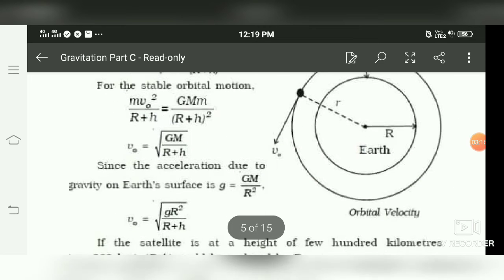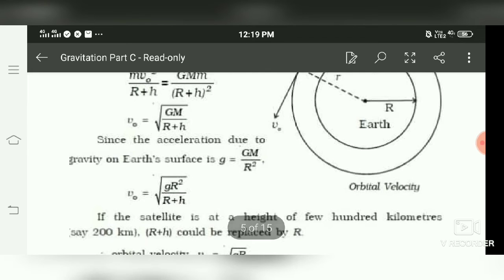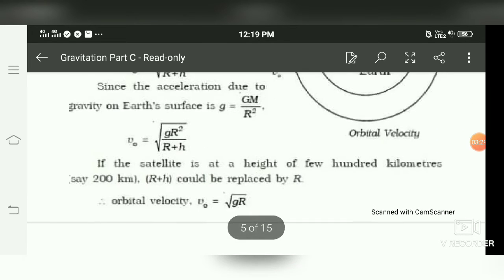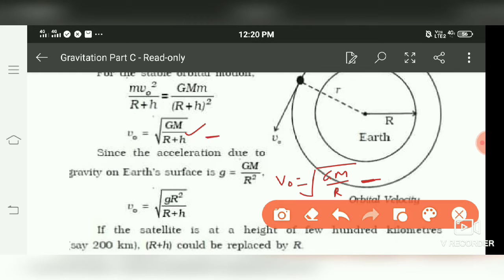So if we consider that the satellite is lying a few hundred meters from the Earth, in that case this (r plus h) becomes approximately equal to R, and we have v orbital equals the square root of G M by capital R. This is one form of orbital velocity, and this is the other. This one is quite near to the surface of the Earth, this one is far away from the Earth.